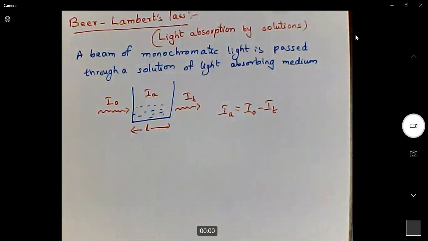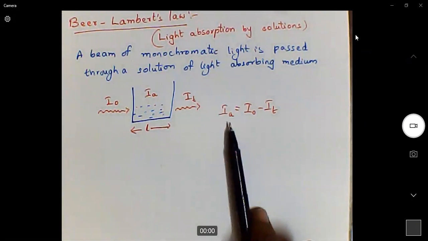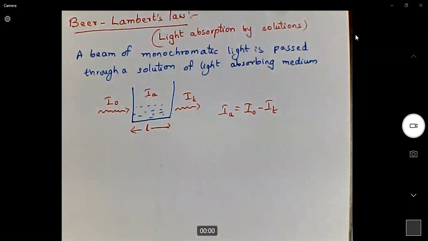So generally, in an instrument where we apply Beer-Lambert's law, there are detectors which will detect IT. So we can easily measure the quantity IA, the amount of light absorbed by the material. Now, what is monochromatic light? Monochromatic light means light which is having a single wavelength, right? So this is the simple process of Beer-Lambert's law.